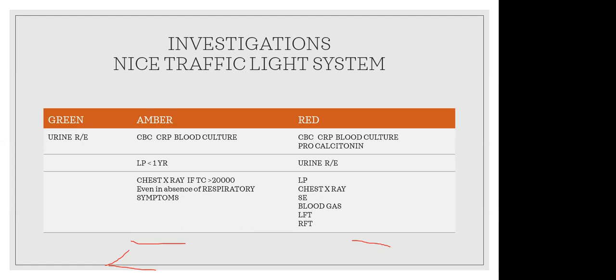Procalcitonin is also an acute phase reactant and acute inflammatory marker. If it is available, we have to look at it, and we have to do urine routine and LP if the history or clinical examination is suggestive of meningitis, and chest X-ray, serum electrolytes, blood gas to assess the oxygen status and also any acid-base imbalance. And we have to look for LFT, RFT also. If there is any history suggestive of viral infections, we have to take a throat swab or nasopharyngeal swab to look for COVID or flu, H1N1 also. Next.